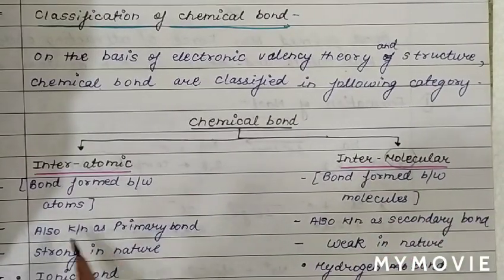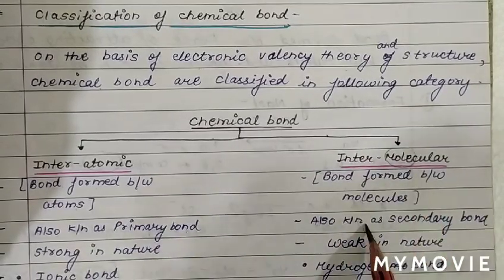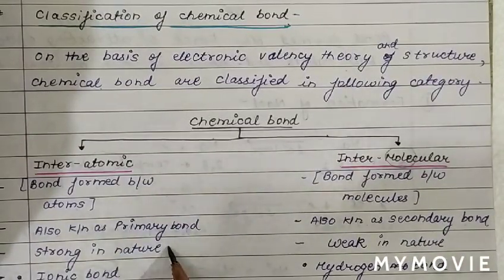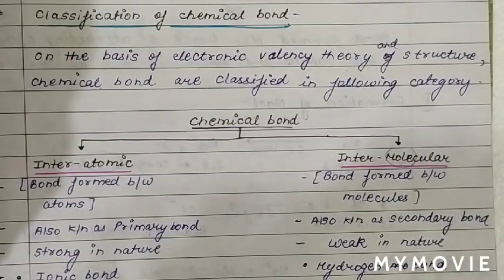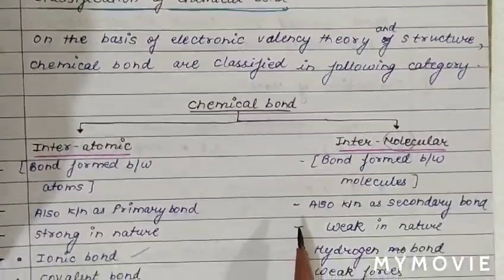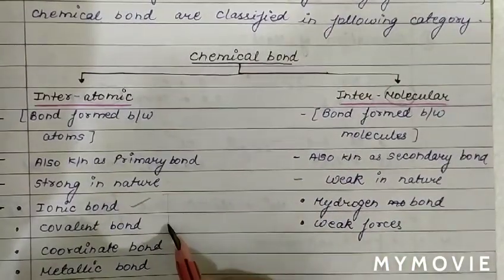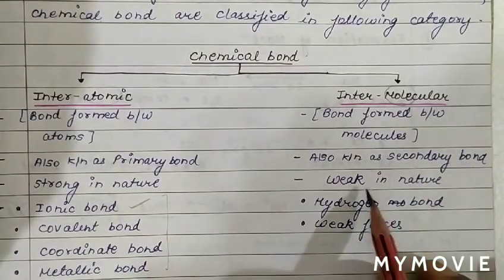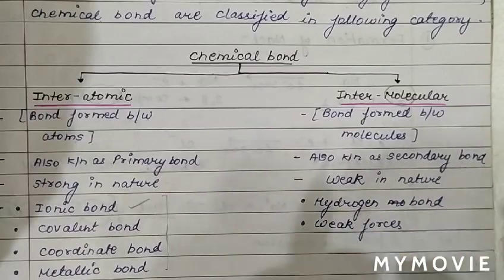The interatomic bond we also call a primary bond, and the intermolecular bond we call a secondary bond. The primary bond is strong in nature, while the secondary bond is weak in nature. Examples of primary bonds are ionic bond, covalent bond, coordinate bond, and metallic bond. Secondary bonds are weak in nature, for example hydrogen bond and weak forces like van der Waals, etc.